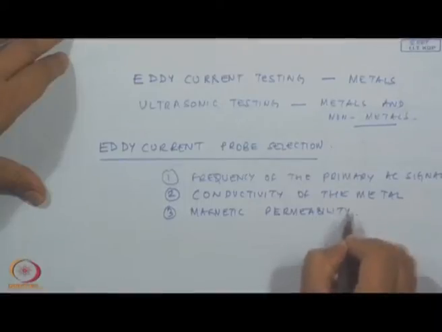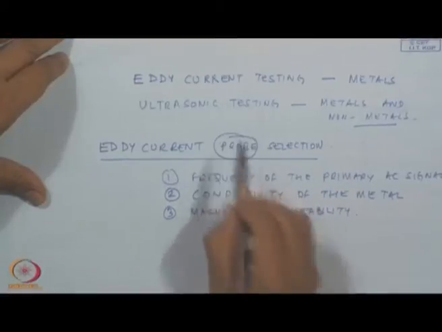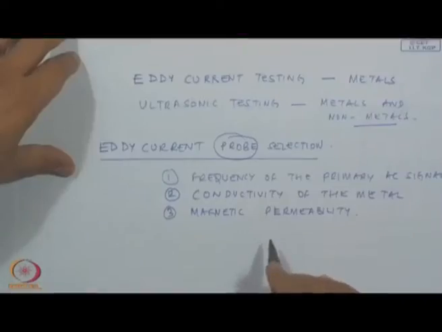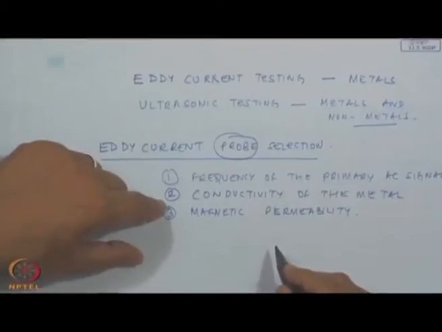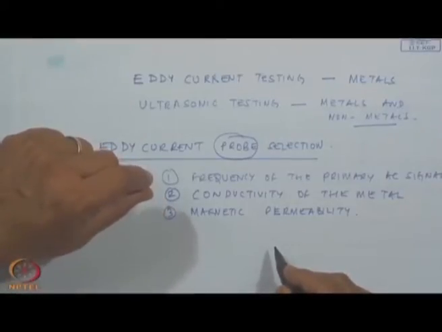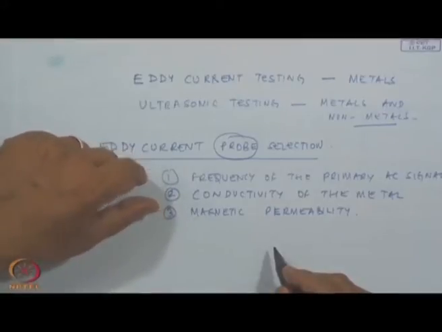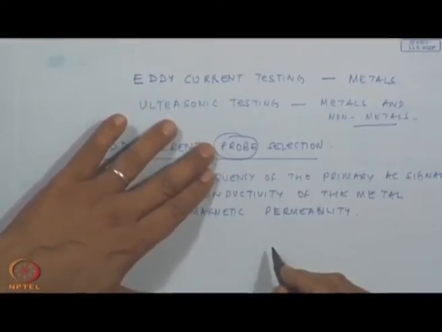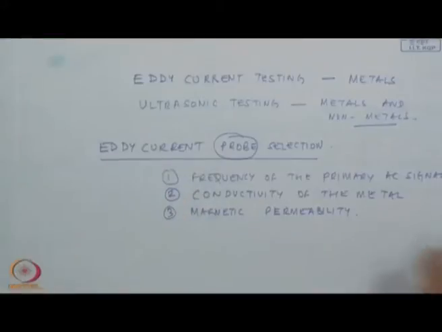So, based on this, there are different types of probes available. If you go to any manufacturer, there will be different types of probe depending on how thick a material thickness you are going to measure, depending on the type of material on which you are going to measure. So, all these criteria will let you decide on the type of eddy current probe to be used for such measurements. Okay.